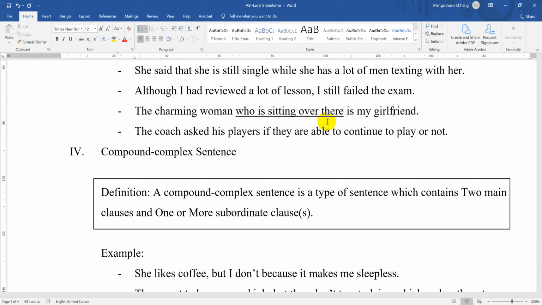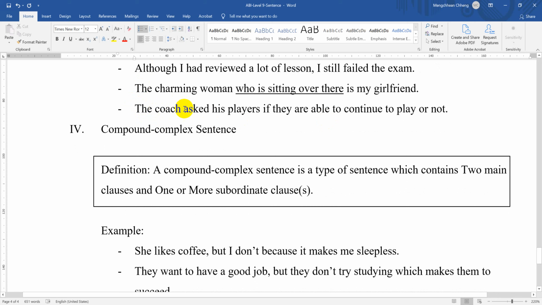So a subordinate clause, again, cannot make a complete sentence by itself. But a main clause can make a complete sentence by itself. And normally we say main clause means simple sentence. Simple sentence means independent clause. So they are the same, everyone.